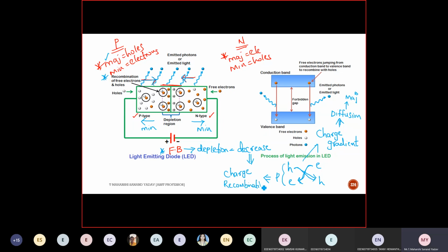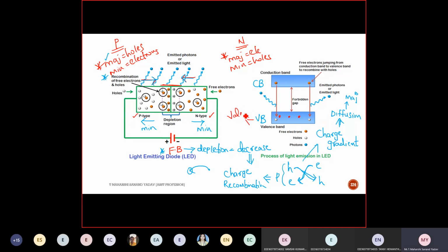So again, they are trying to join. Suppose there is a hole, this electron enters and occupies this empty space. Correct? So this is happening. So there is a concept called valence band and conduction band. What will be present in the valence band initially? Electrons or holes? Electrons. Good.